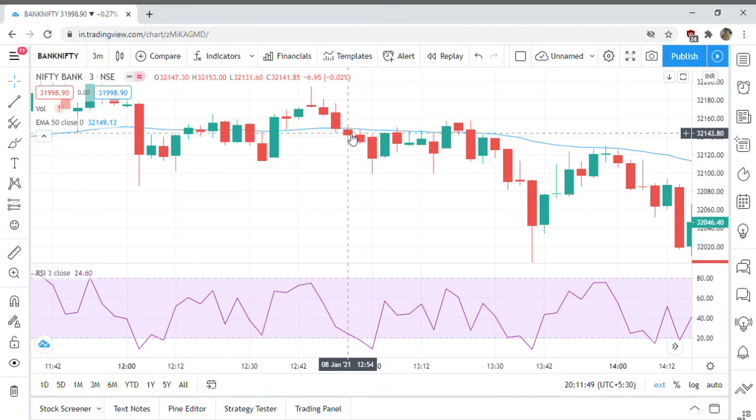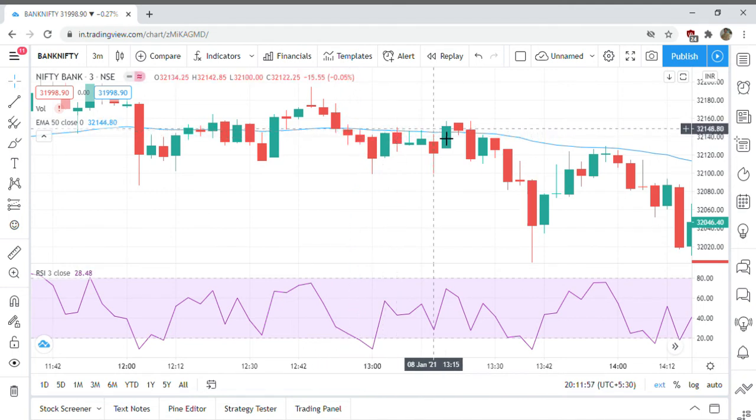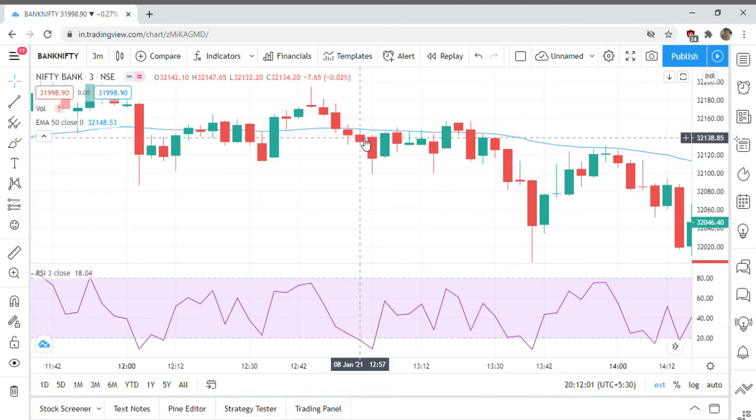Here I have a candle at 24 RSI. The second red candle is at 18 RSI, and it is below the 50 EMA. Now I will enter at the close of this red candle, and my stop loss would be the high of the previous red candle.